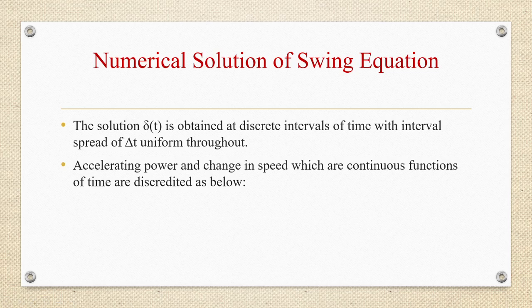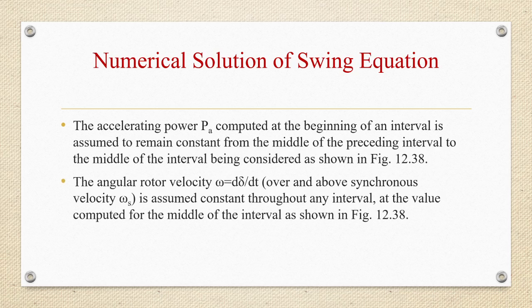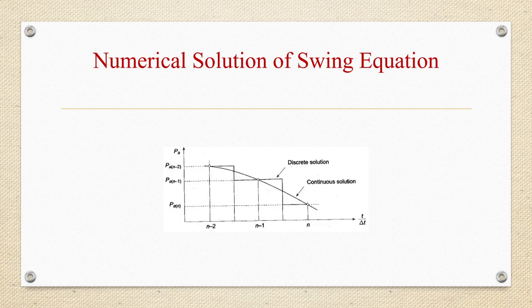Solution delta(t) can be obtained at discrete intervals of time with interval spread of delta t uniform throughout. So accelerating power and change in speed, which are continuous functions of time, are discretized as follows. That is, accelerating power Pa computed at the beginning of an interval is assumed to remain constant from the middle of the preceding interval to the middle of the interval being considered, as shown in this figure.